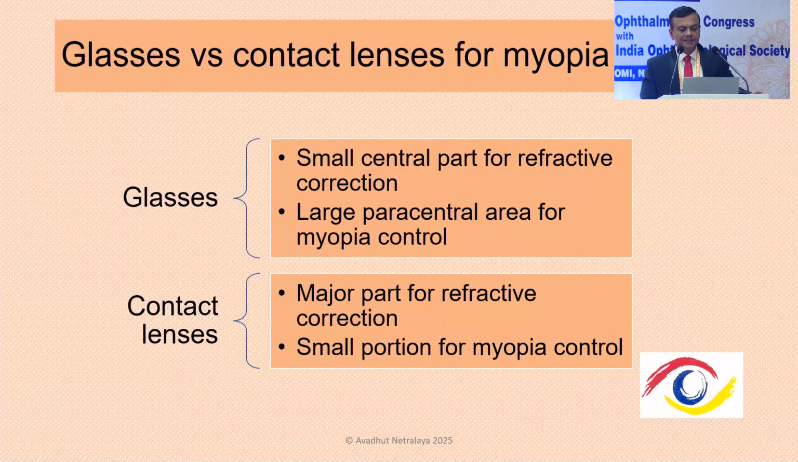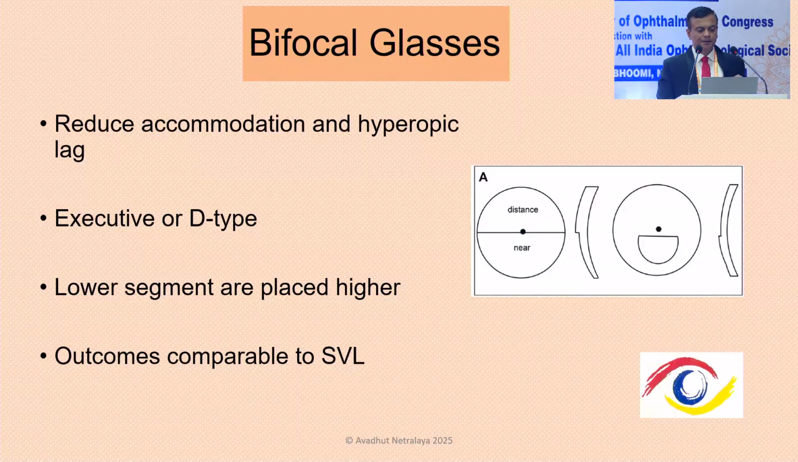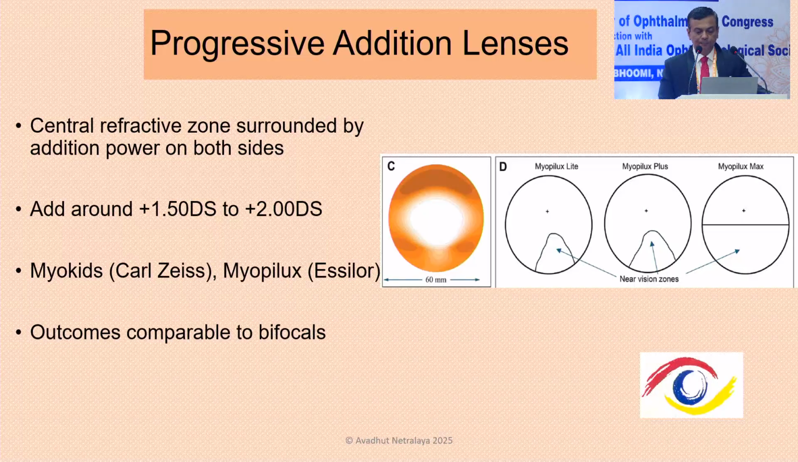When it comes to glasses versus contact lenses for myopia control, glasses have an advantage in that they have a larger surface area. So a part of the surface area can be used for refractive correction, and the paracentral area can be used for myopia control. When it comes to contact lenses, however, the major portion is used for refractive correction and only a small portion for myopia control. Different glasses have been tried in the past. One is the bifocal glasses in the form of executive bifocals or D bifocals, or even progressive addition lenses, PALs. Different companies have come out with different designs of progressive addition lenses.